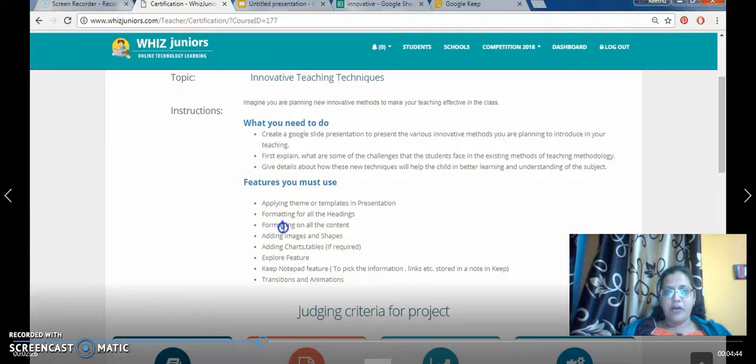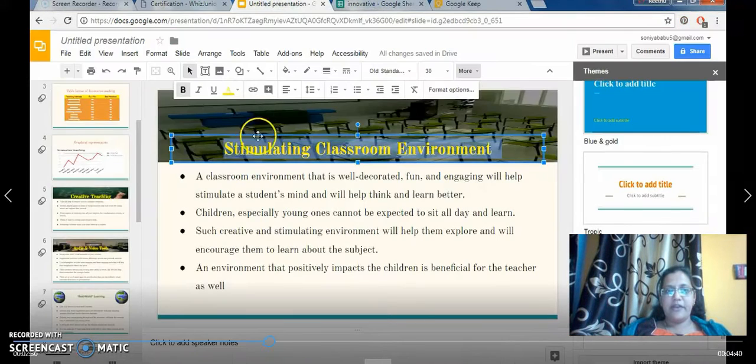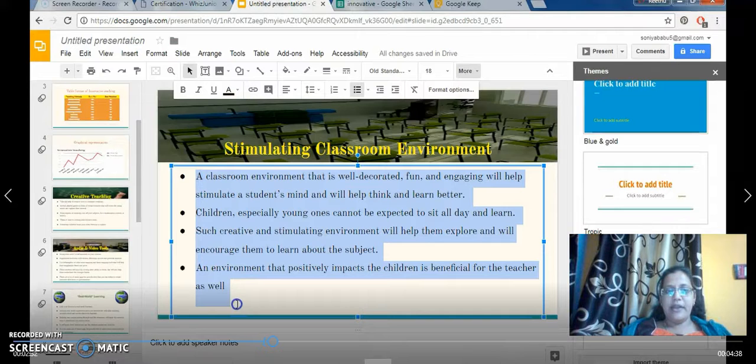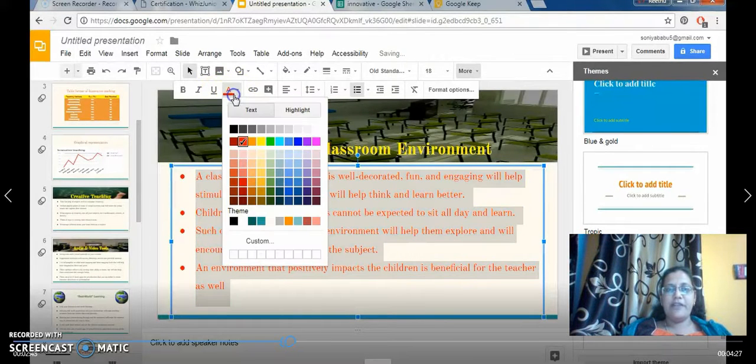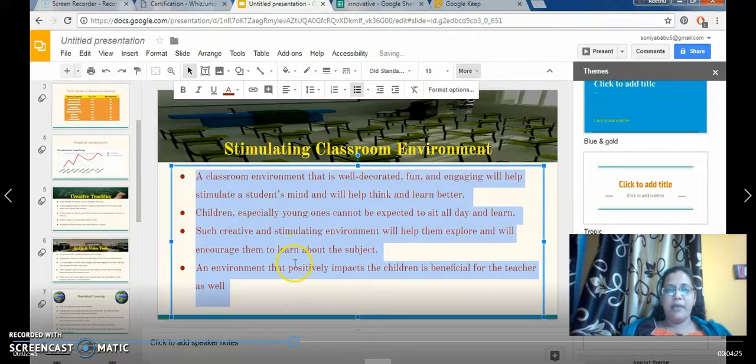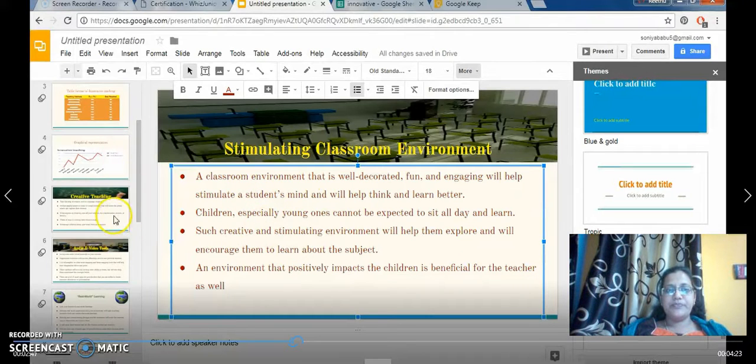The next one is formatting on all the content. The content whatever I had given here, I have formatted. I have inserted bullets. Okay, I've clicked on the center alignment. I have made it bold. I can change the color of the text. This is how I have done all the other formatting changes. So this is the next type of formatting.